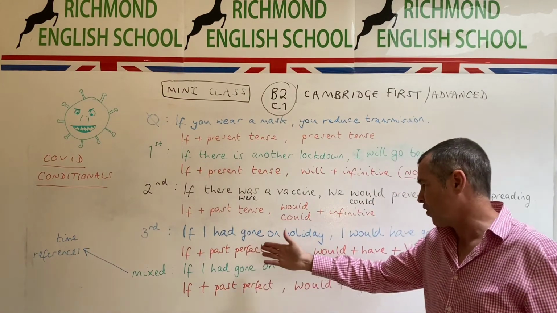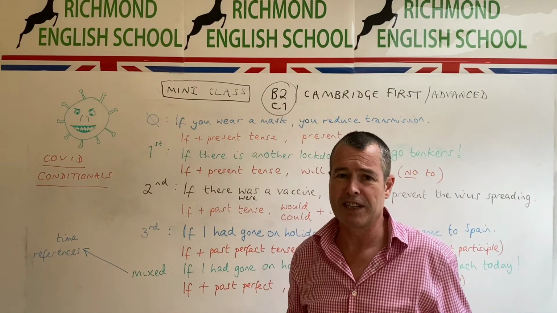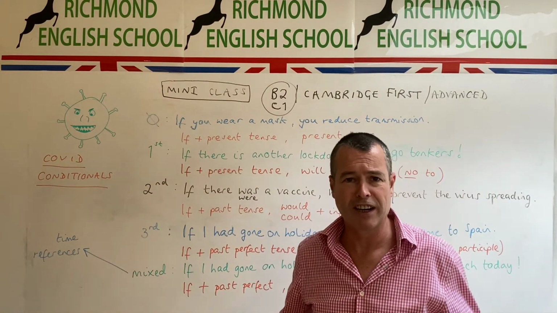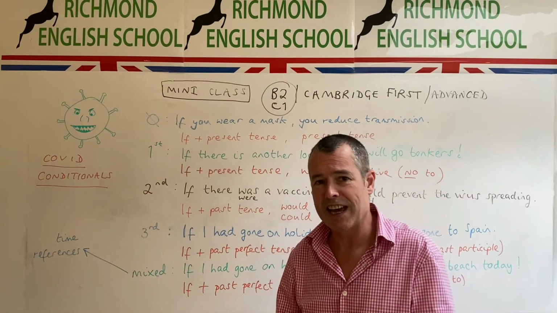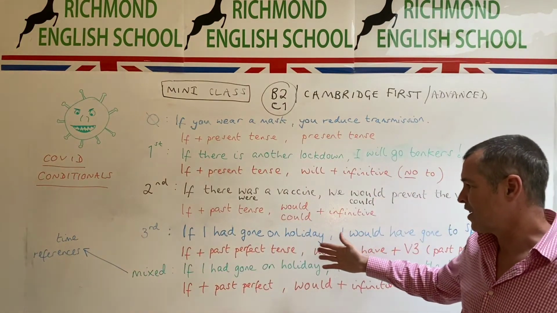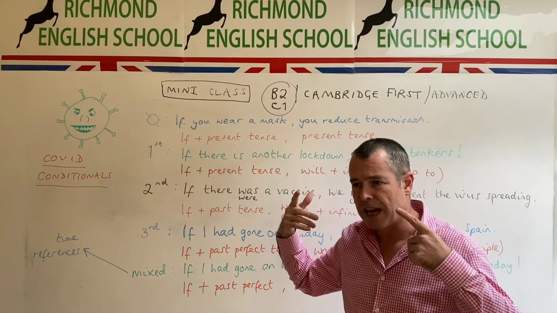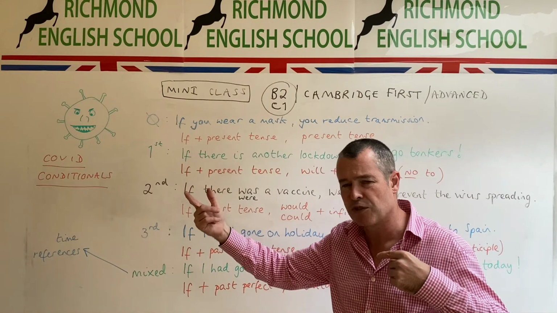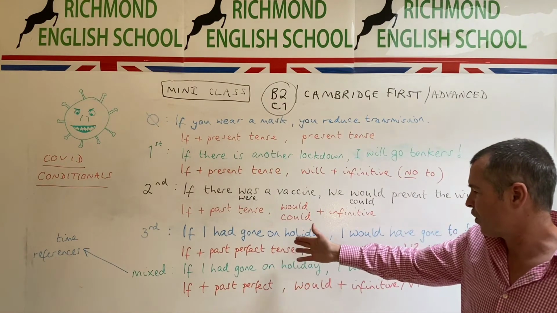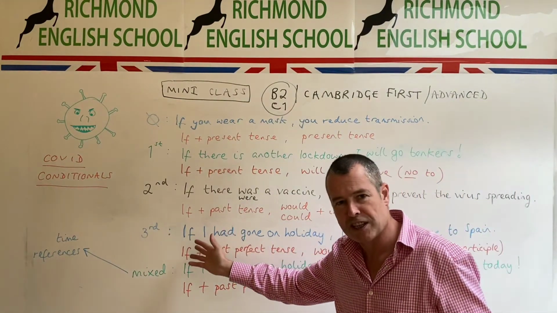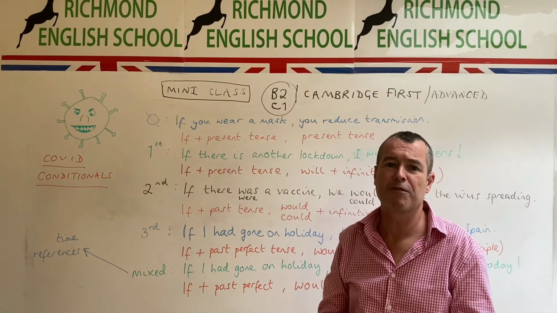So if I had gone on holiday, I would have gone to Spain. Because there was the possibility of spending 2 weeks in self-isolation, if I had gone on holiday, I didn't go on holiday, I decided to stay in sunny England instead. So I didn't go on holiday is the truth. So if I'm reimagining the truth, then do we go forward a tense if we're imagining in English, or do we go backwards a tense? We go back a tense. So I didn't go on holiday, simple past. If we're reimagining the past, we go back an extra tense into the past. We use the past perfect.